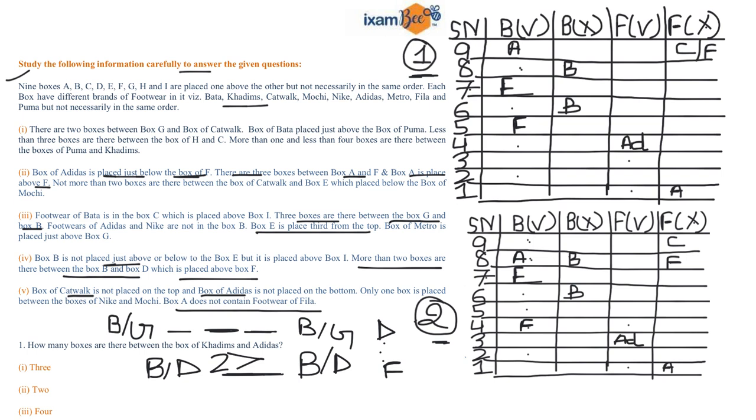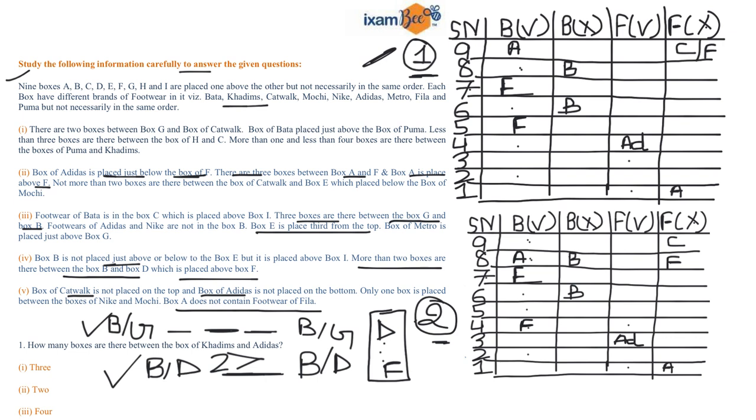So we have these 3 hints. First hint is this, that there is a gap of 3 boxes. Second hint is this, and third hint is this. Basis on these 3 hints, we will try to fix the information, right? Now starting with the first condition, there are 3 boxes between B and G. So if I'll try to fix the position of B, I know that I cannot place B from serial number 5 to serial number 9 in our first case.